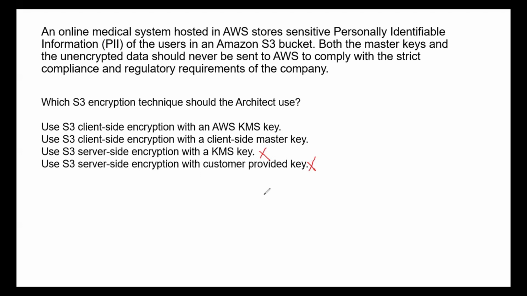Now let us come to the client-side encryption. If you are using client-side encryption with an AWS KMS key, in order to decrypt your data, again you need to provide the KMS key on the destination to decrypt the data. So that way you are still sending the KMS key to AWS. So you want to avoid this also. Then how do you manage this? Use the client-side encryption with a client-side master key. This is the best option here, and that is the correct answer also.